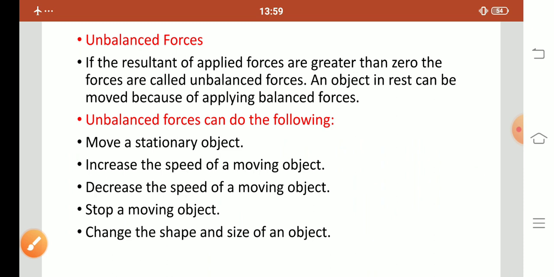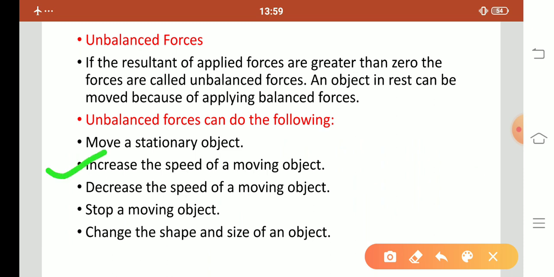Second, increase the speed of a moving object. Yes, unbalanced force increases the speed of a moving object. Third, decrease the speed of a moving object. Unbalanced force may increase the speed of an object, and it can also decrease it. Fourth, stop a moving object. Fifth, change the shape and size of an object. This point is the same for both unbalanced and balanced force. Why?